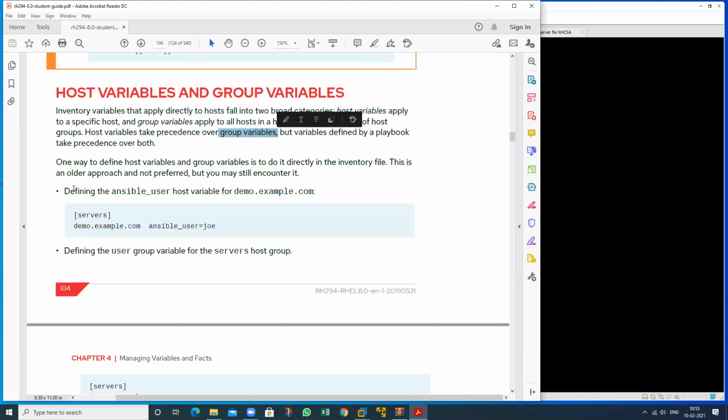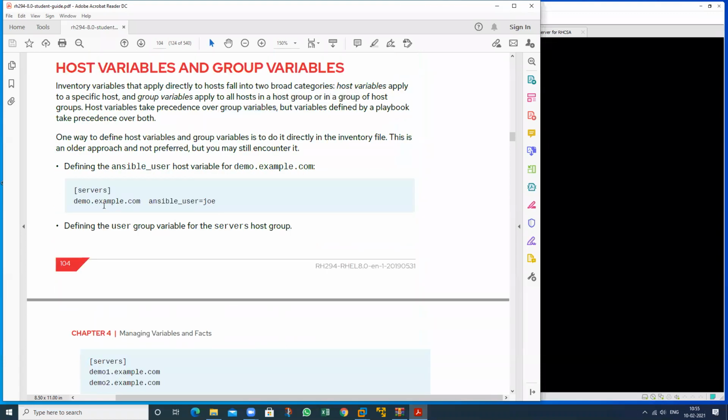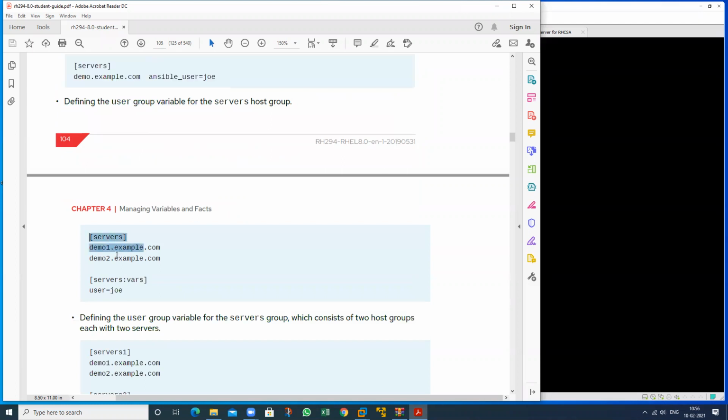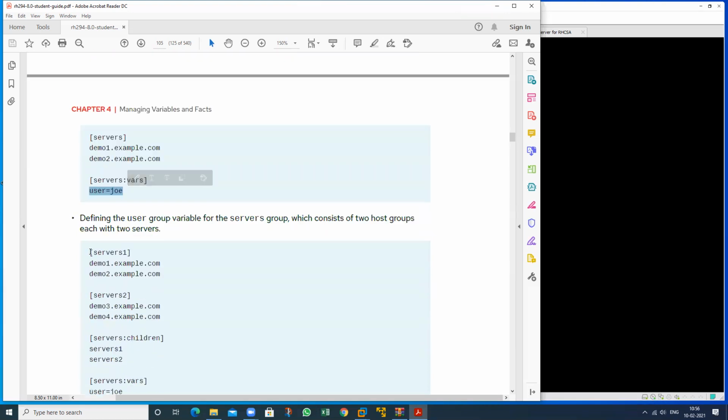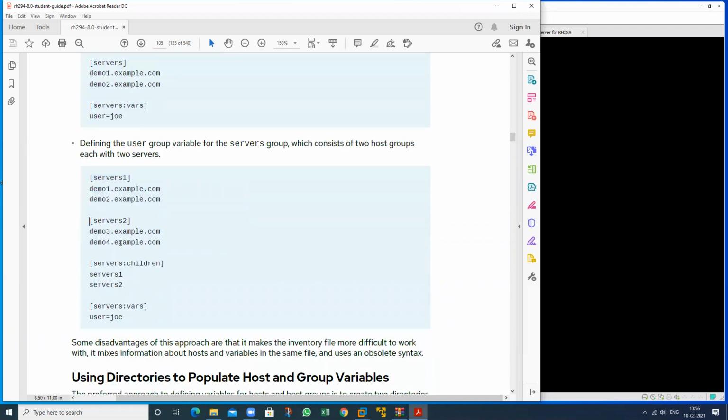See, this is my group variable. So for this machine, take the username, this one. And this is also a group variable. So for all these two machines, the username is this. See here, this is the group variable, this is my group, and this is also a group.